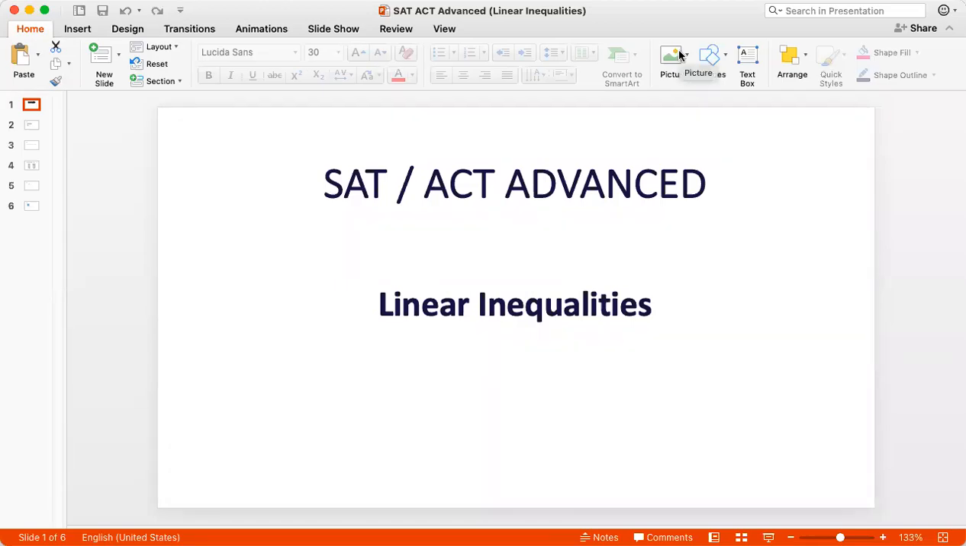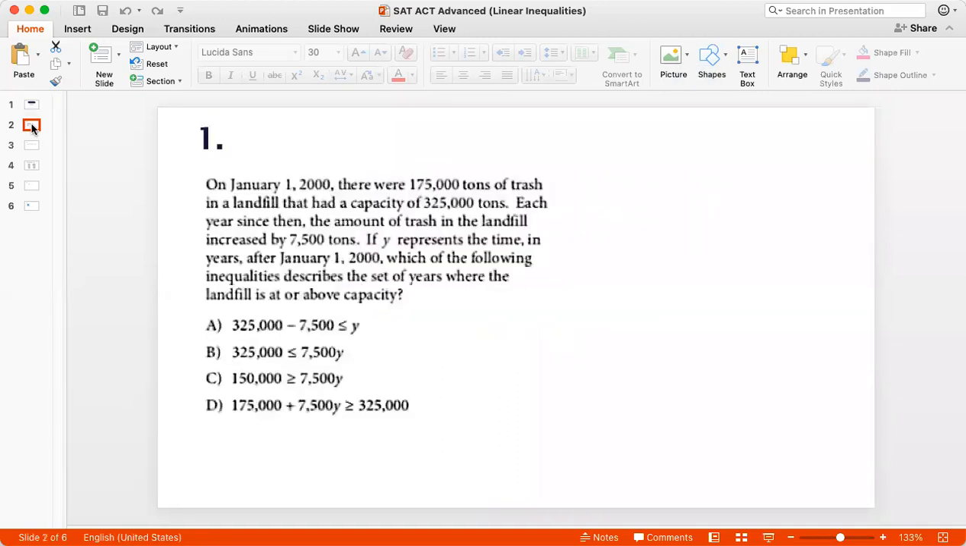In our continuing series Target 750 Plus, we look at advanced problems from different topics on SAT and ACT to help you achieve a perfect or near perfect score. Today we look at linear inequalities from SAT and ACT Math. So let's begin. Question 1.